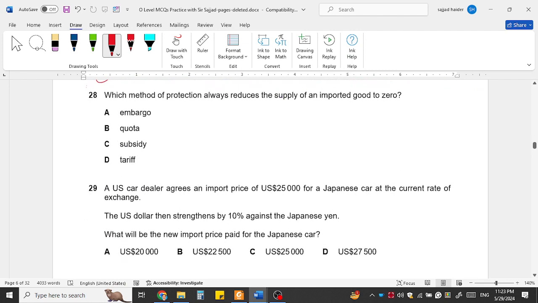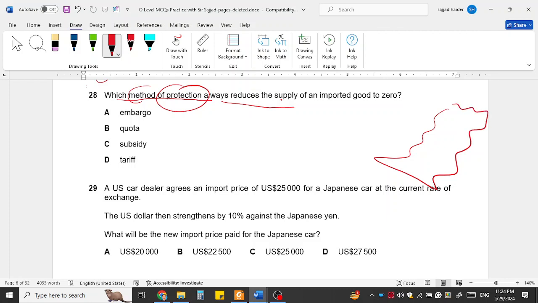Which method of protection always produces...? Which method of protection? Protection means when the government protects the domestic industries from international competition. These are the domestic industries.